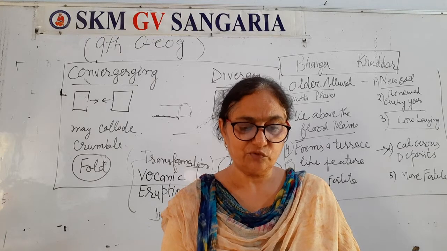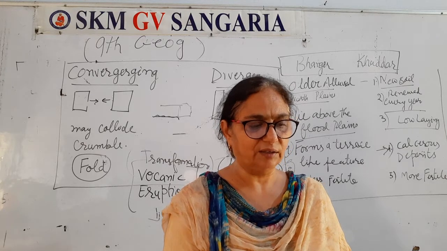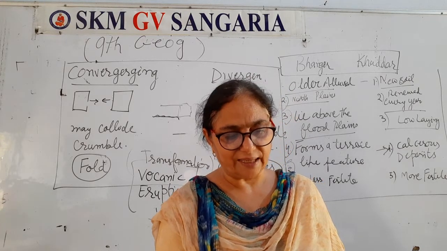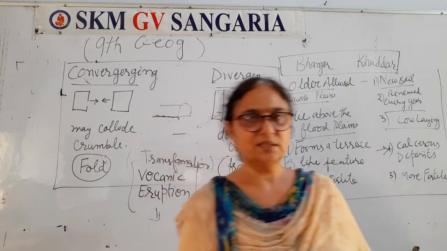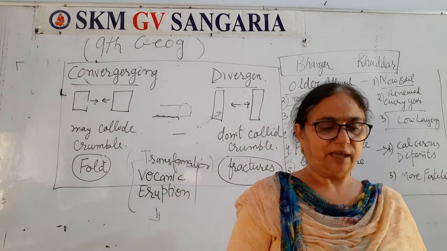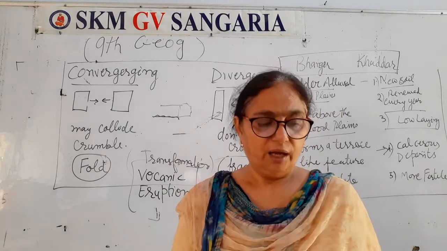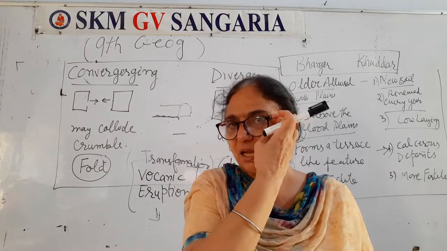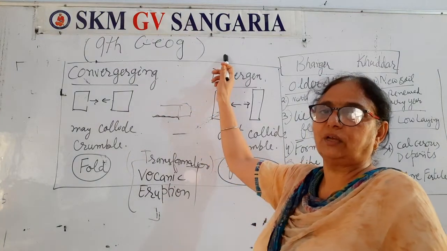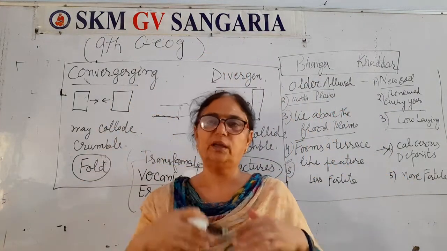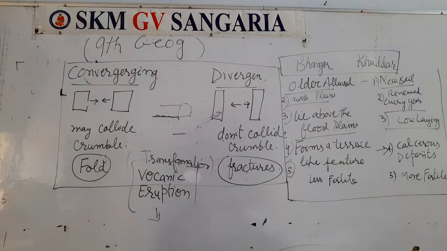So in this way, this is some important material. Large fragments of the earth's crust torn due to the rising currents are called tectonic plates. What are the tectonic plates? Very, very important to learn here. Tectonic plates are the large fragments of the earth's crust torn due to the rising currents inside the earth. What is inside the earth? Convergent, divergent and transform boundaries. Due to that, what is the outcome? So in this way, you have to revise this.